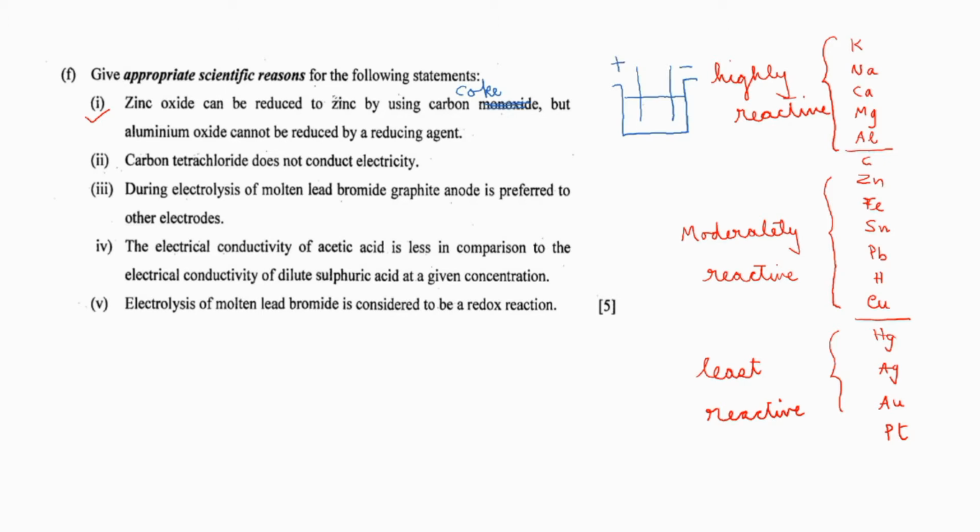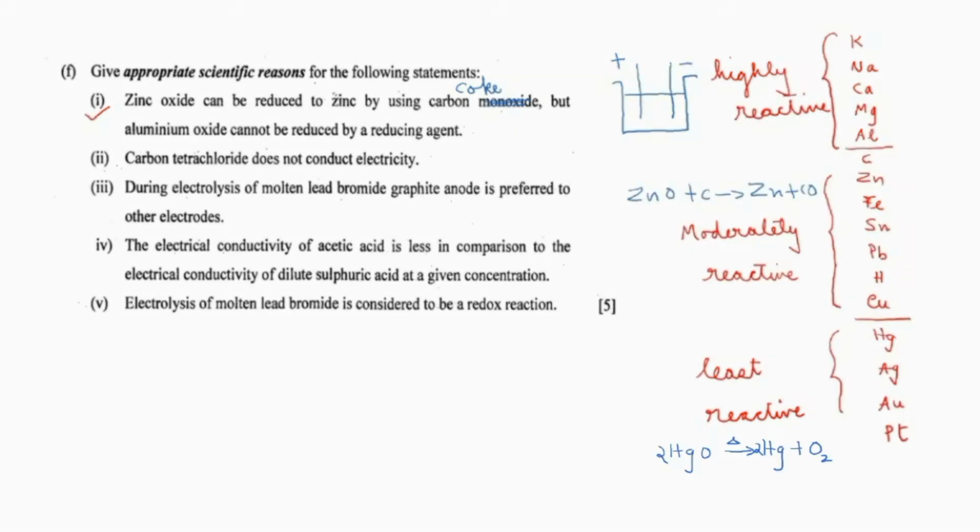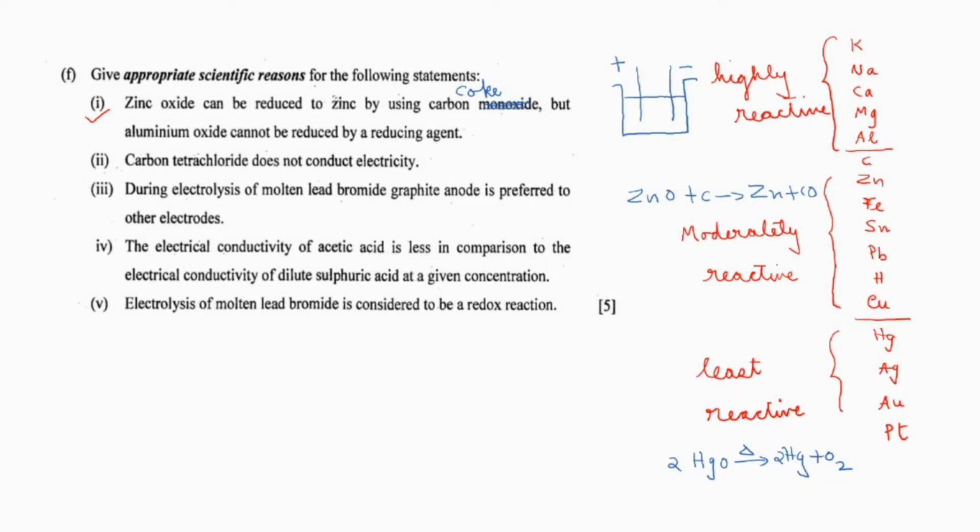Okay. Those elements which are present in the middle of the reactivity series will be moderately reactive. So from their oxides, metal can be obtained by heating with a reducing agent. Correct? The metals which are present at the bottom of the reactivity series will be least reactive. They will be having less tendency towards oxygen. So from the metal oxide, the metal can be obtained by simply heating it or by thermal decomposition method. Got it? So how to write the answer?